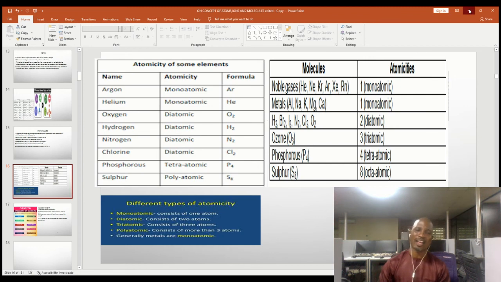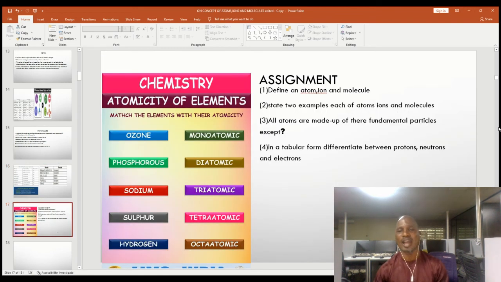As I round up my class today, my wonderful student, I want to ensure that learning has taken place. So we'll take your short assignment. You see how you can answer these questions and get back to me. I'll be glad to have your responses and know how learning has taken place. If you look at the questions above, you will see atomicity of elements: match the elements with their atomicity. As you can see them here: ozone, phosphorus, sodium, sulfur, hydrogen. Do it and get back to me.